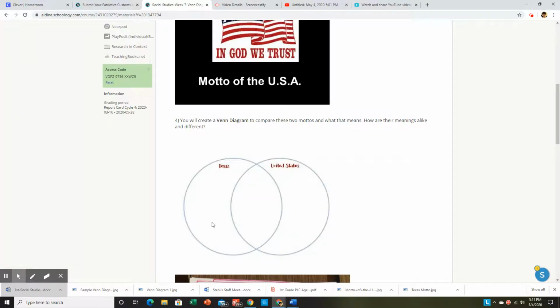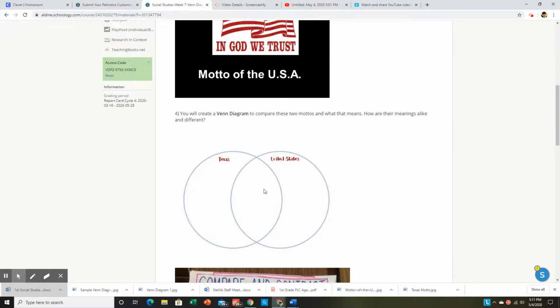So things you put here are only things about Texas. They're not things about the United States. Here, you'll put things about the United States, but they're not about Texas. In the middle, since the two circles are coming together, this middle is Texas and the United States. So you can put some things that they have in common. What do they have in common that's special, that makes us proud?